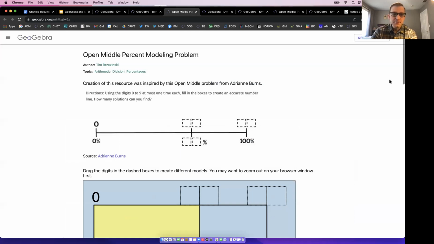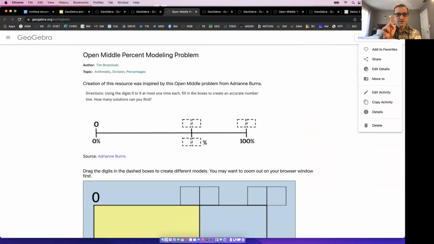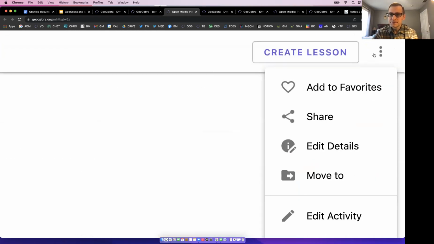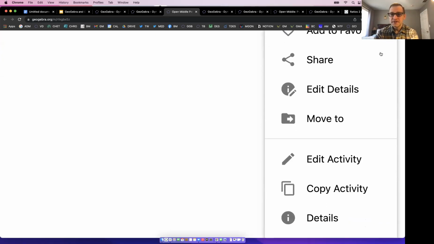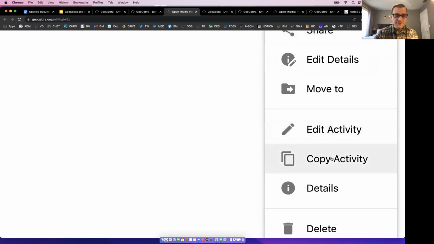And as Lebo said, you know what? I want to use this again, but I want to add one more condition. So I'm going to go up here. Again, if you find a GeoGebra activity you like, but you want to change something about it, you don't want to change the program in GeoGebra. I don't have time for that. But you want to change the directions a little bit, or you don't like the wording of something. You want to make it a million times better. You should. All right. So go up here to the 3 dots. And just like you do, what do you do to a Google Doc that you can't edit?